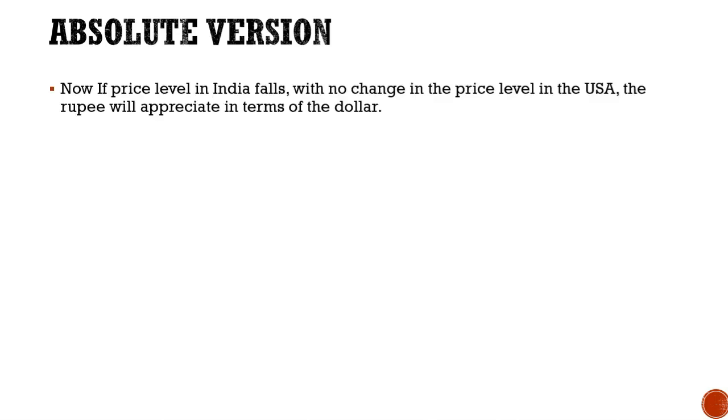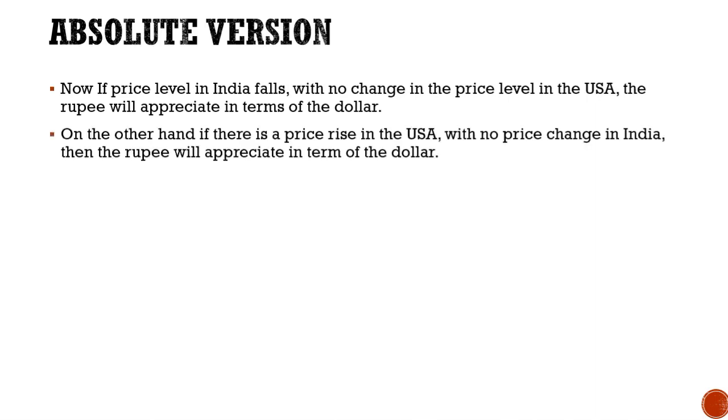Now consider another variation. If the price level in India falls with no change in the price level in USA, the rupee will appreciate in terms of dollars. On the other hand, if there is a price rise in USA with no price change in India, then again the rupee will appreciate in terms of dollars.